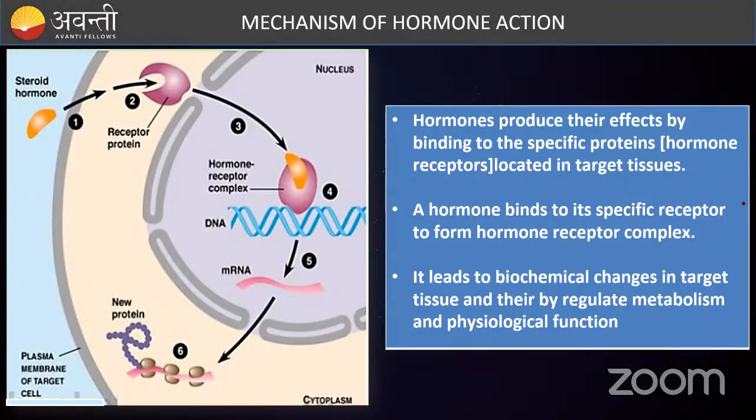See, our cells are made up of, this is the cell, isn't it? So the cell is made up of plasma membrane. What is the nature of the plasma membrane? It is a lipid bilayer membrane. What is on the outside of the plasma membrane? Hydrophilic ends. What is on the inside of the plasma membrane? Hydrophobic ends. Correct?